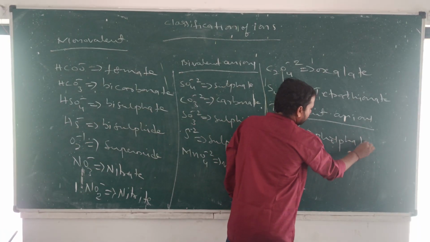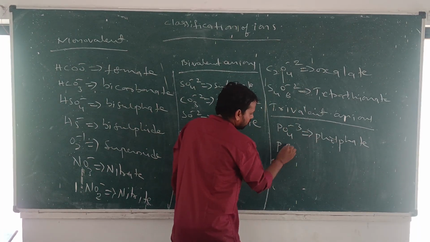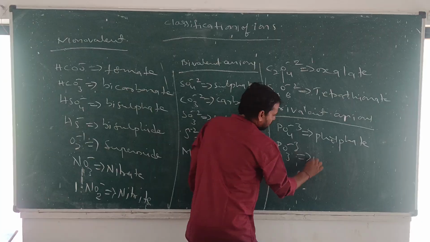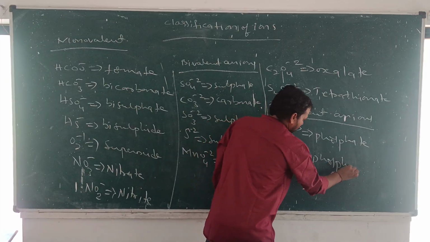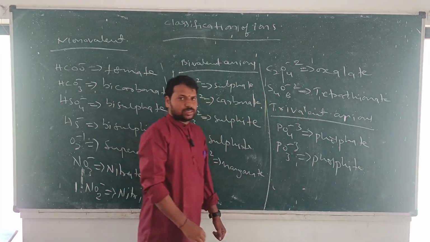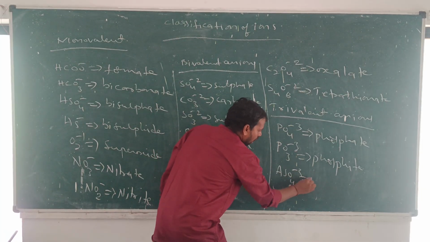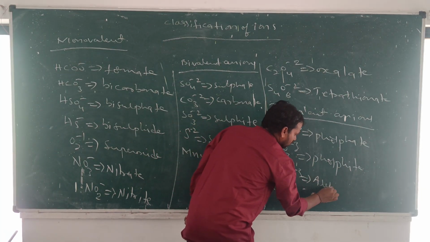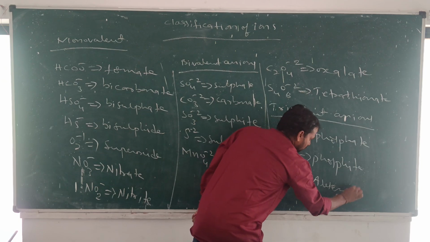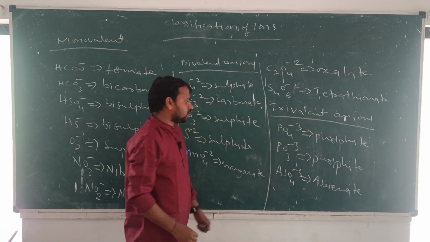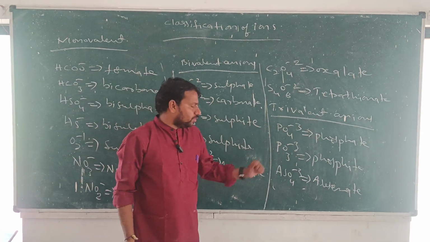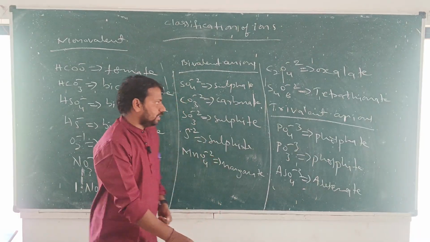PO3 minus 3 is phosphite. AsO4 minus 3 arsenate. Okay? So these are some important trivalent anions.